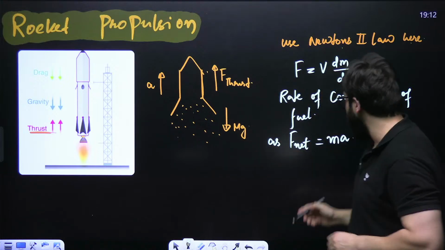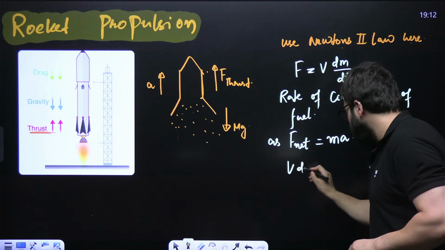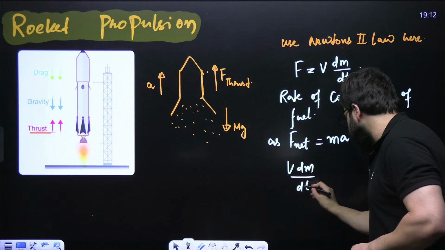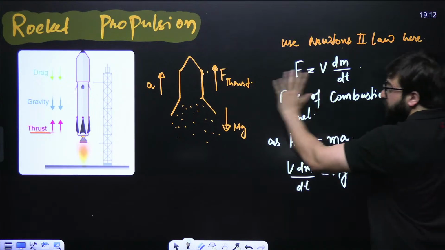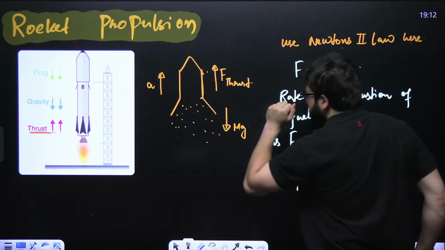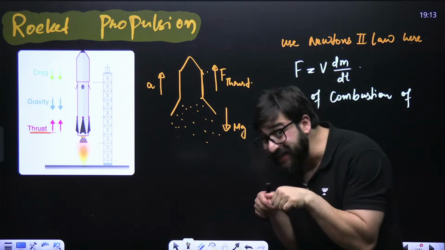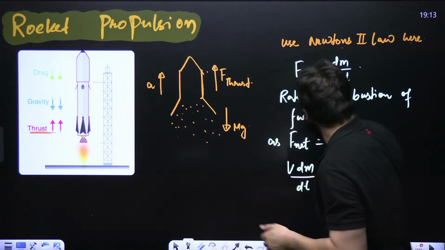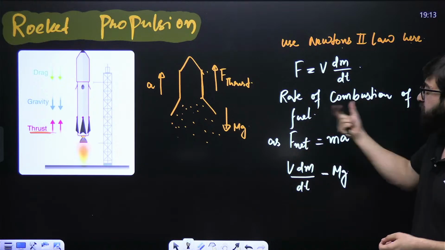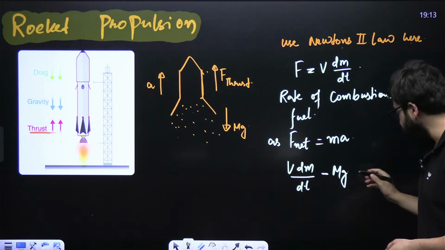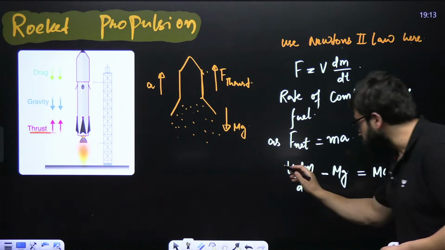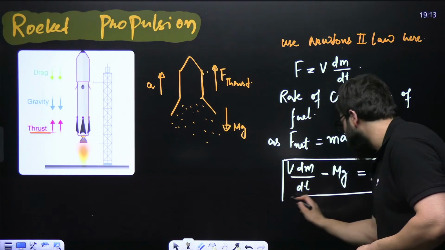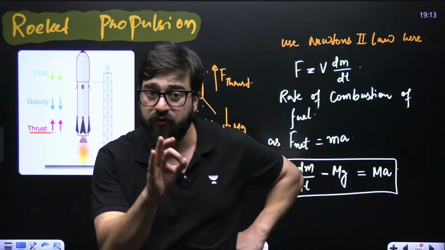Upward is V dm divided by dt minus mg. This is the force which gets up when it burns the fuel. dm by dt is with what rate it is burning the fuel, the rate of combustion of fuel. And then it is equal to mass into acceleration in this particular case. So this will be the formula which we need to use in case of rocket propulsion.